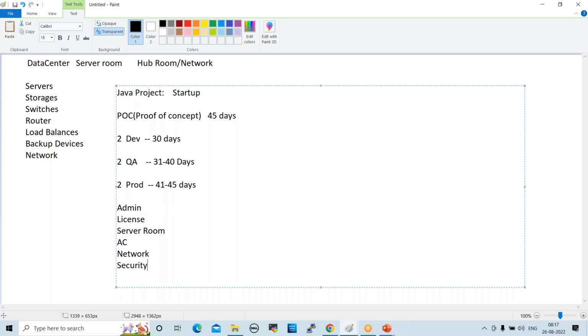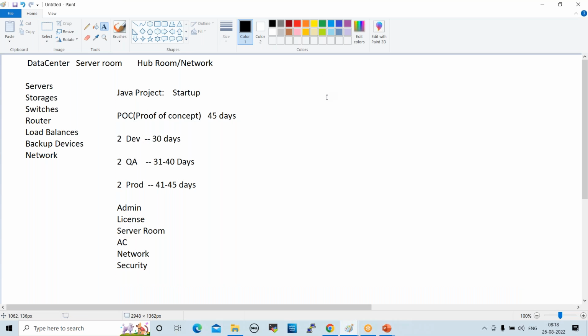If the POC is not a success, what will happen? This is a waste of money, right? This is a startup company's first project. If it is an established company with existing projects, these servers can be moved to another project. But this is the first project, so if the POC is not a success, it is a waste of money, right?